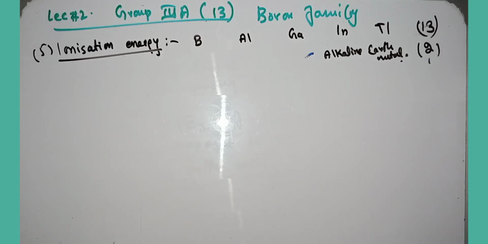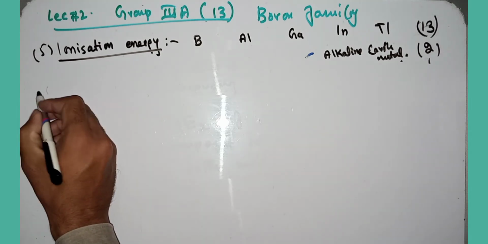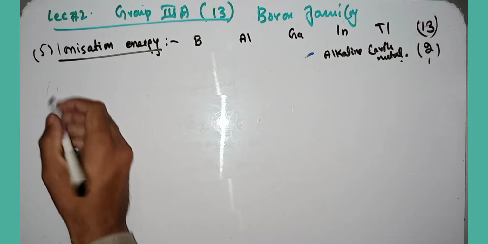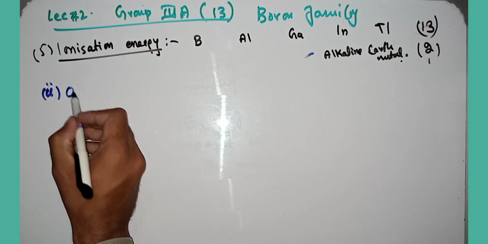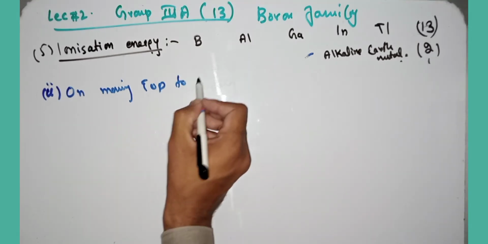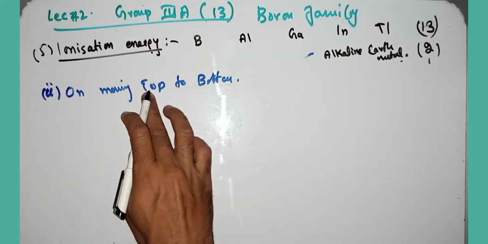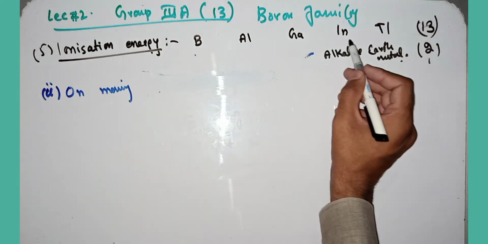The second trend, the first trend I explained to you. The second trend is on moving top to bottom in the boron family in the periodic table, or you can say on moving from boron to thallium, that is boron, aluminum, gallium, indium and thallium.